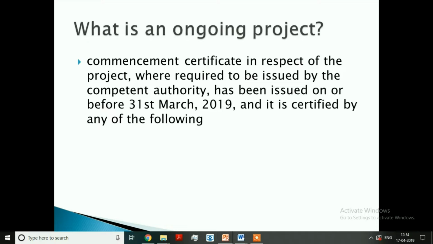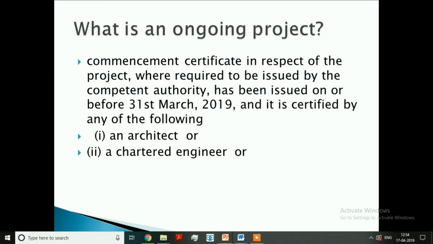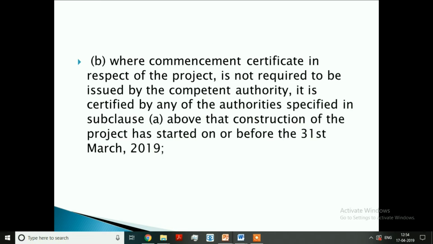That means the project should have received a commencement certificate by the competent authority that a project has started before 31st March 2019, and it has to be certified by either an architect or a chartered engineer or licensed surveyor. In case there is no system of issuing a commencement certificate by the competent authority, it has to be certified by any of the three authorities specified above.